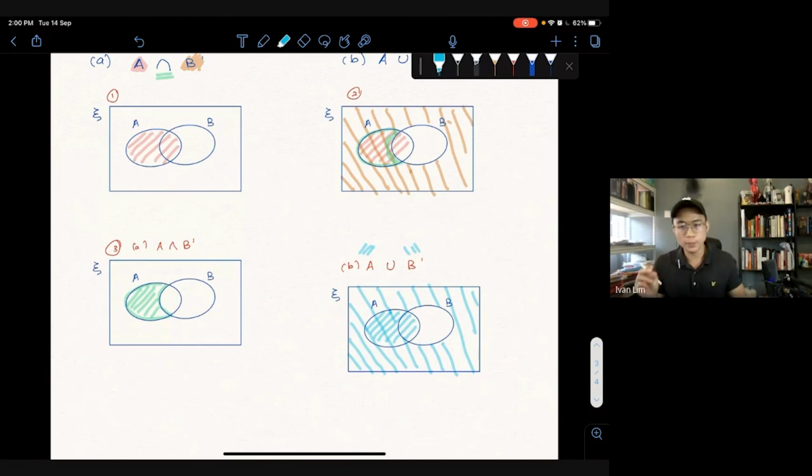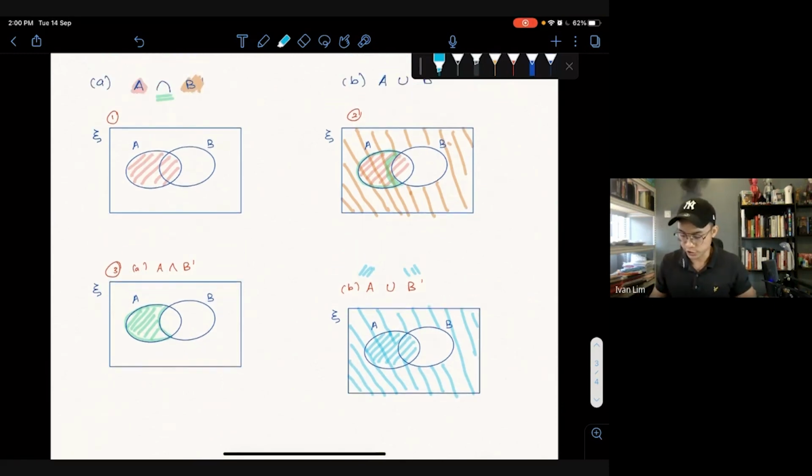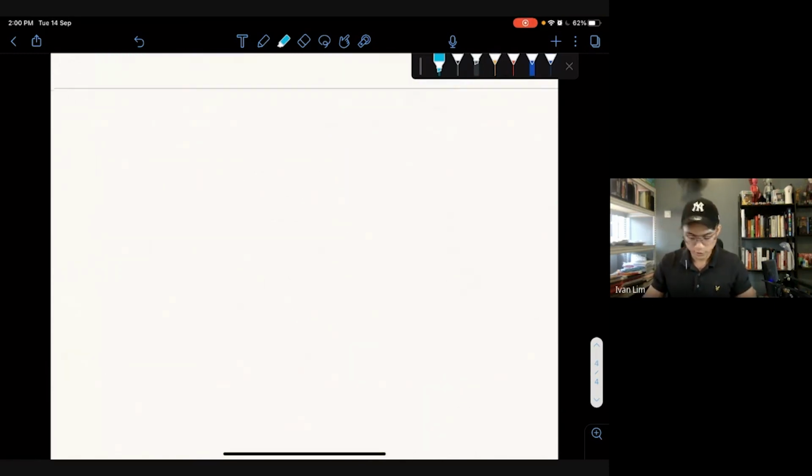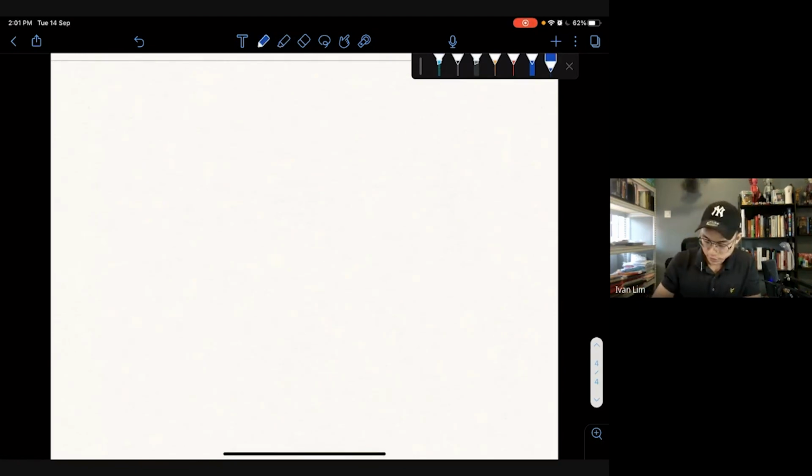I'm going to go through one more, which is also related to this, so that we can finish up this chapter tomorrow. Turn to page 260. Okay, page 260. Now what do they want us to do? Now instead of them giving you the set, they give you the Venn diagram with the shaded region and ask you to express the set.